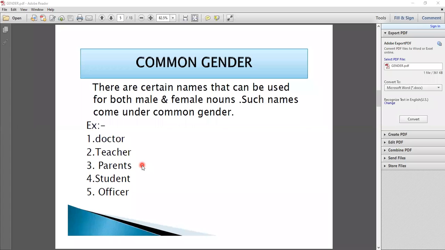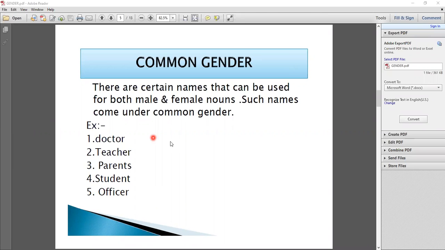The word students is also used for both males and females. And the name officer is also used for a male or female. We cannot identify the officer as male or female. So in one word, doctor, teacher, parents, student, officer, these names come in the category of common gender.